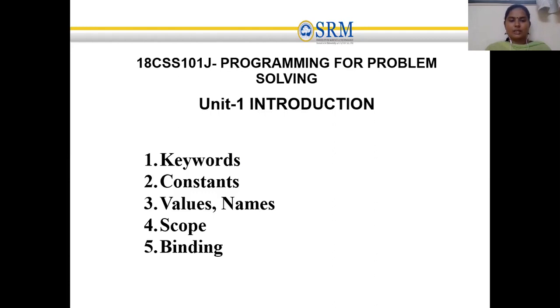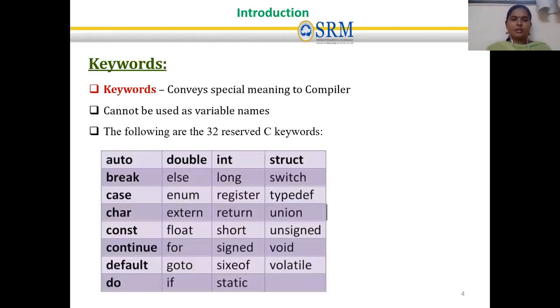Now we'll see about keywords. Keywords are words that give special meaning to the compiler. A variable name is chosen by the user, so a keyword should not be a variable name. Suppose it is int or enum, we can't give those as names. We have 32 reserved keywords in C.